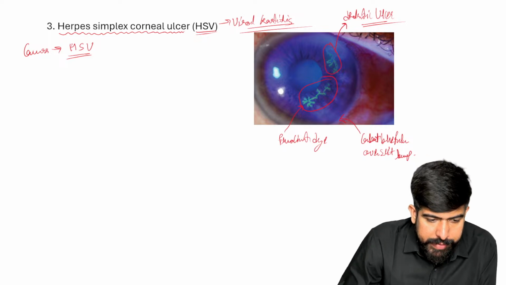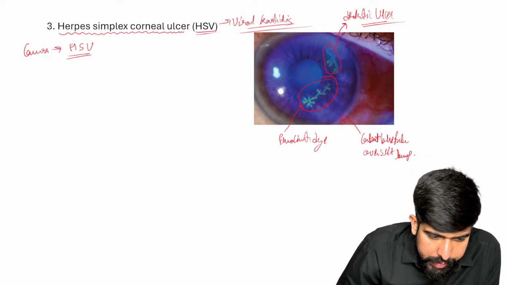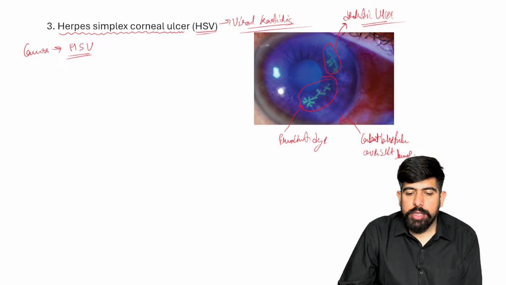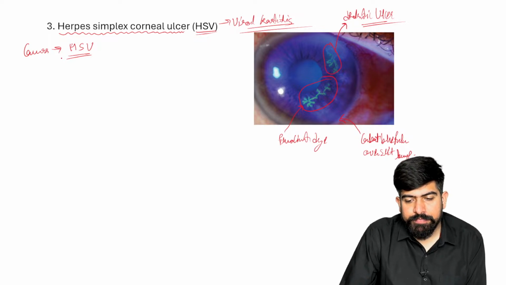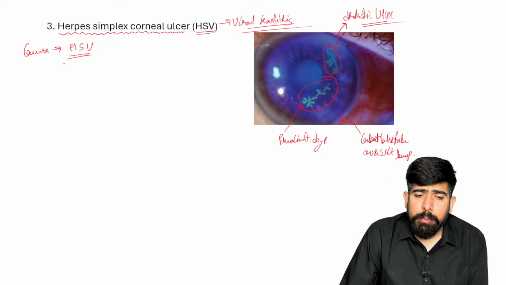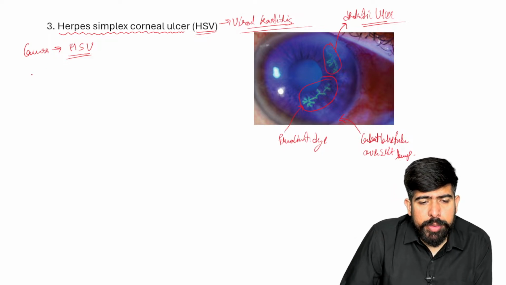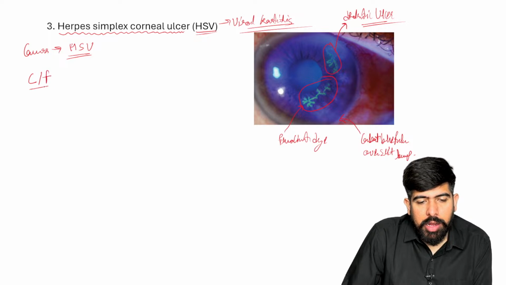HSV will be the cause of viral keratitis, and please remember that. What will be the clinical features of it?